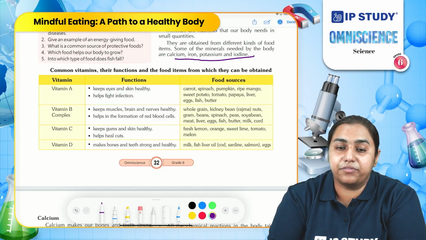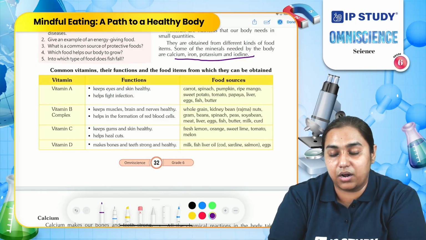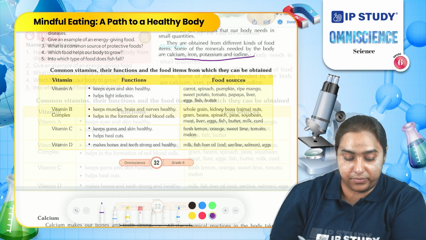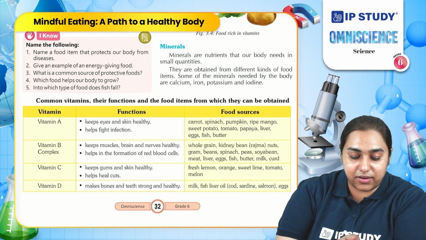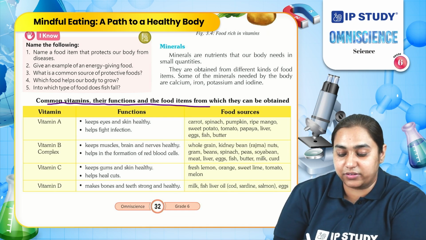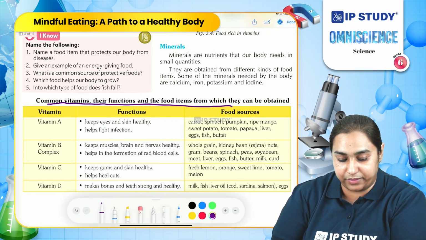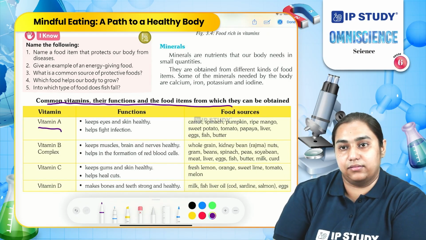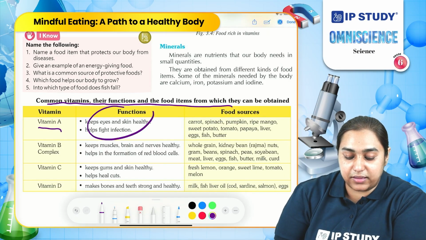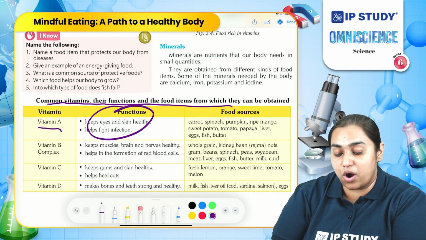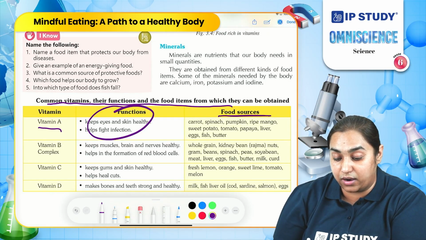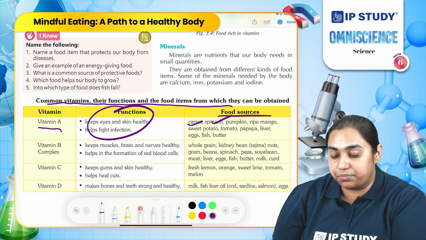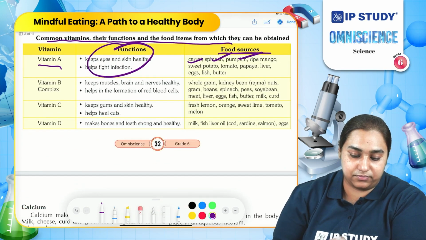Some of the important functions of vitamins in our body. Let's understand them further. Let us now study some common vitamins, their functions and the food items from which we can get them. Vitamin A. It keeps our eyes and skin healthy. Some of the very common sources of vitamin A are carrot, spinach, pumpkin and so on.